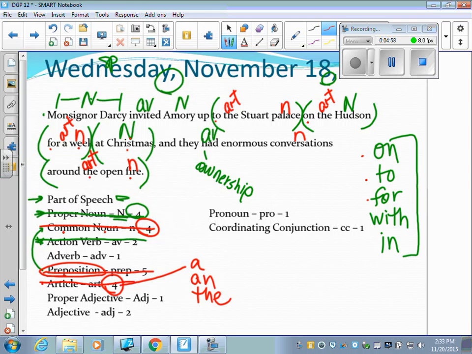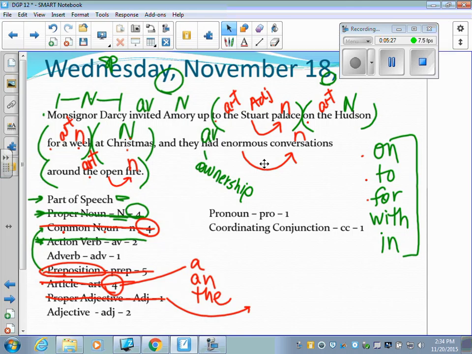One thing I'd like to talk about are proper adjectives. This is an adjective that is specific, and our Stuart describes a palace. It is a proper word. In this case, it's a name, so it would be your proper adjective. We do have some other adjectives. If I did this, what kind of conversations and what kind of fire do we have? Maybe that'll give you the clue. If it doesn't, let me go ahead and tell you that enormous is an adjective, and so is open. So there we have all of our adjectives.